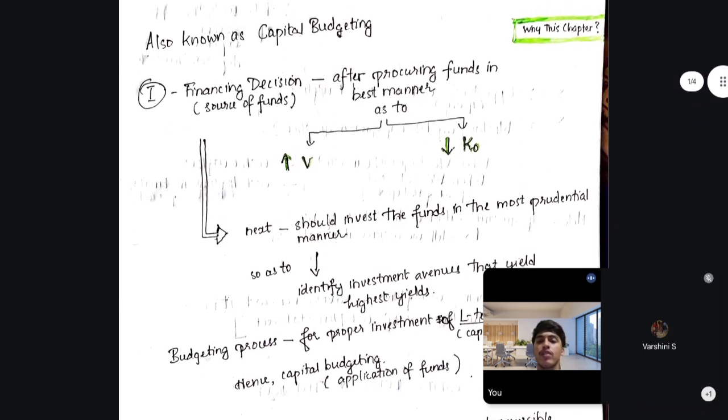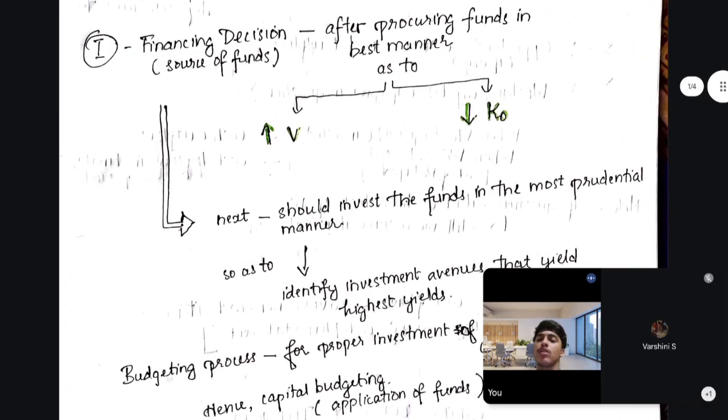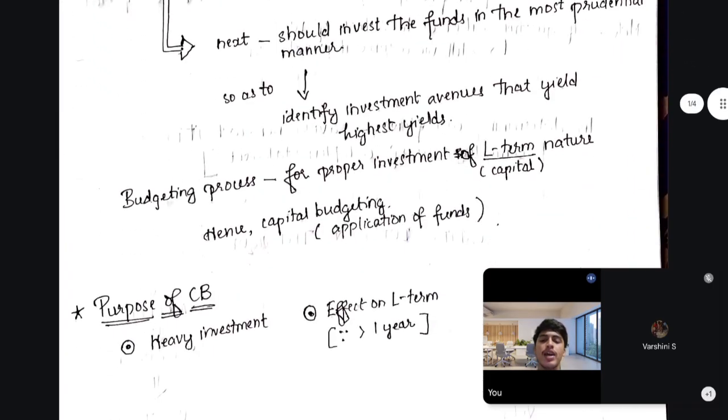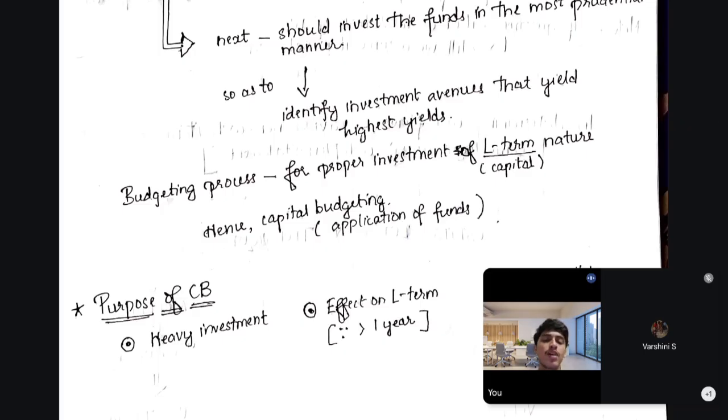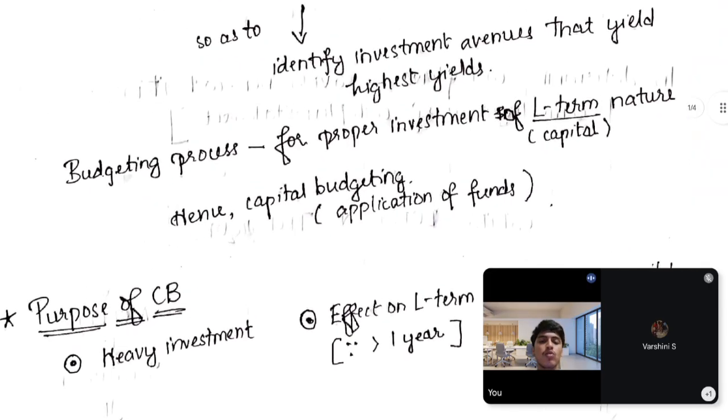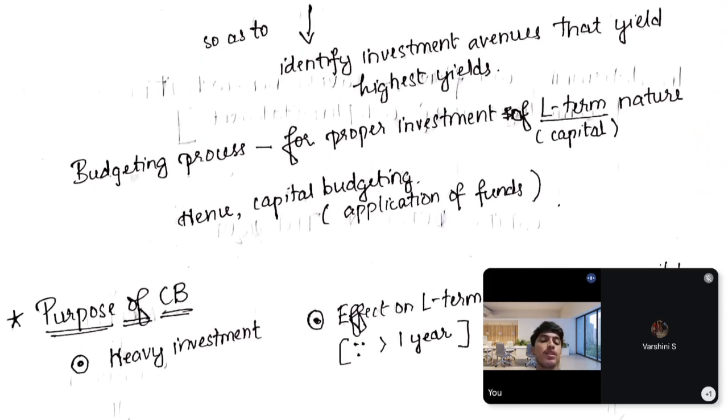Like we have seen financing decisions, they are the source of funds. Capital budgeting or investment decisions are the application of funds, like source of funds and application of funds in the fund flow statement. You have heard these two, sources and application of funds, in the fund flow statement. For CMA students, there is the fund flow statement. They have to learn it for management accounting. And for CA students also, you might have heard these terms in the cash flow statement and all, AS 3 and all.